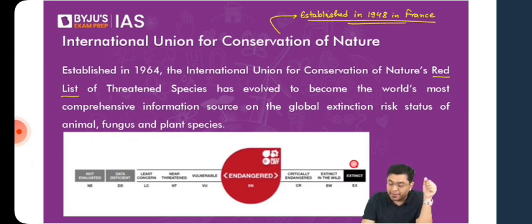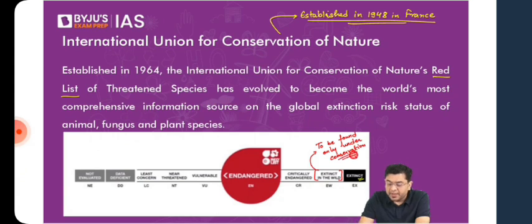So here, for example, extinct, not to be found anywhere anymore. Then, for example, you have extinct in the wild. For example, you have a few of the species of turtles, large turtles, the older ones, like the Galapagos turtles. Now, they had been kept under conservation, a couple of species, but they were not to be found in the wild anymore. So that is the case of extinct in the wild, to be found only in protected areas. Only under conservation.